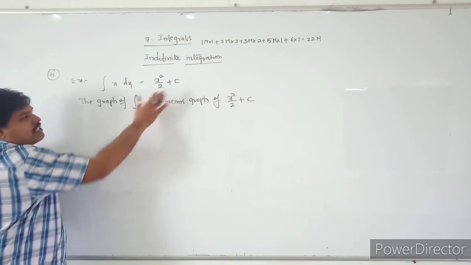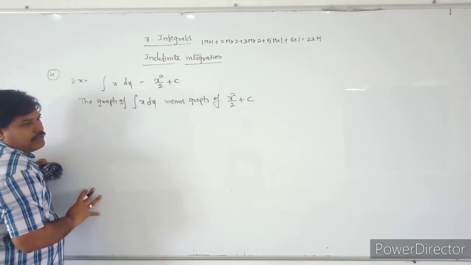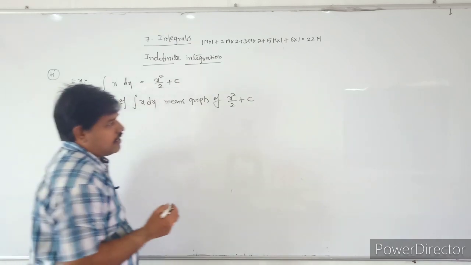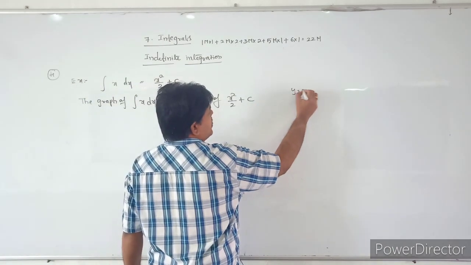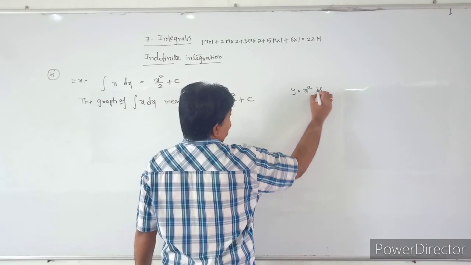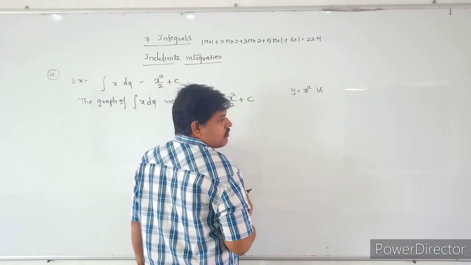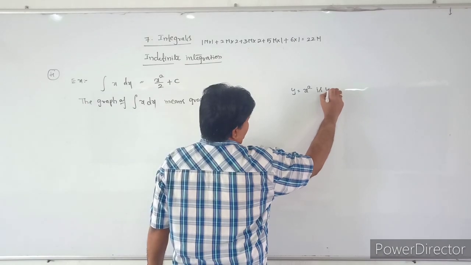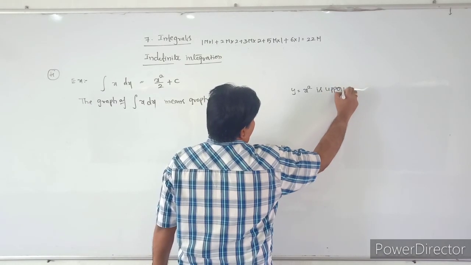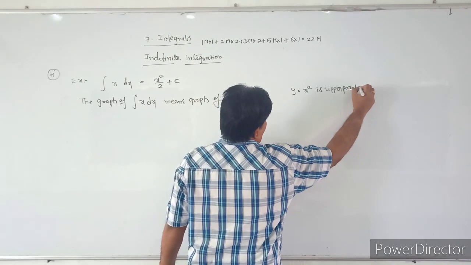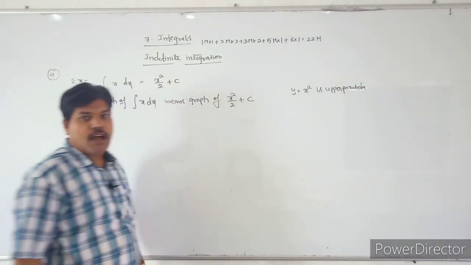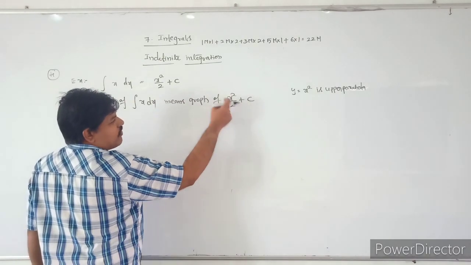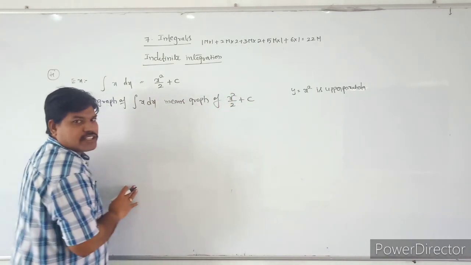So what is the graph of x square by 2 plus c? In the first year we already know that y is equal to x square is an upper parabola, passing through the origin. This x square by 2 plus c is also in the form of y is equal to x square, yes or no?